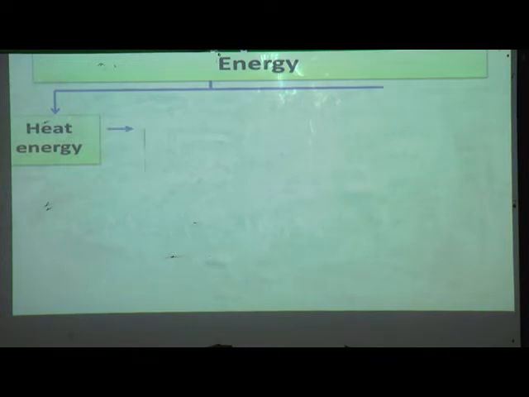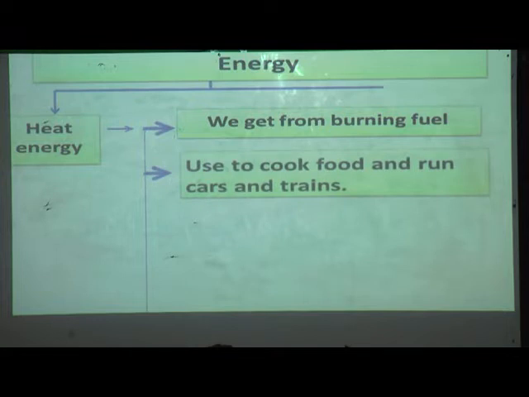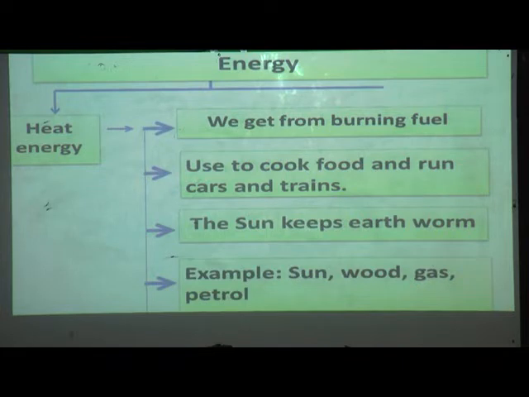Heat energy we get from burning fuel. It is used to cook food and run cars and trains. The sun keeps earth warm. Example: sun, wood, gas and petrol. Heat energy we get from the sun.